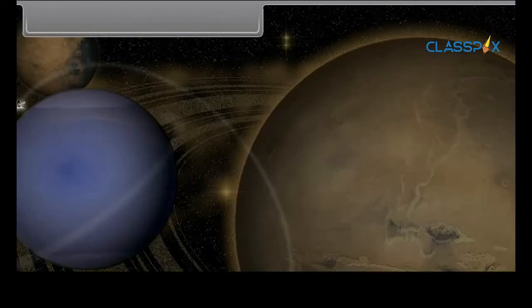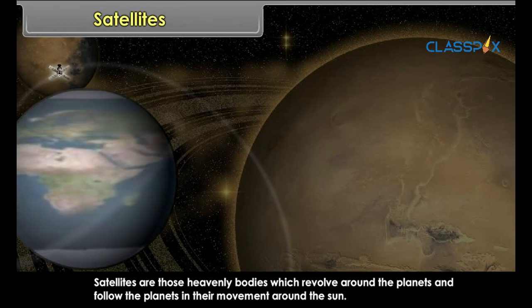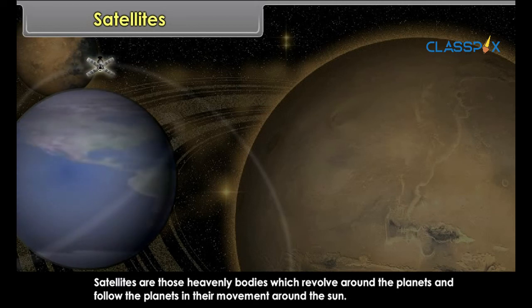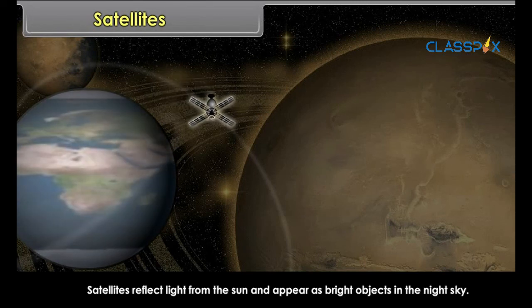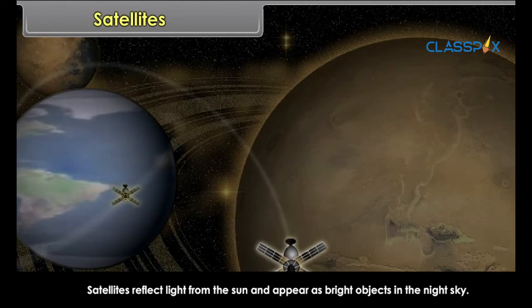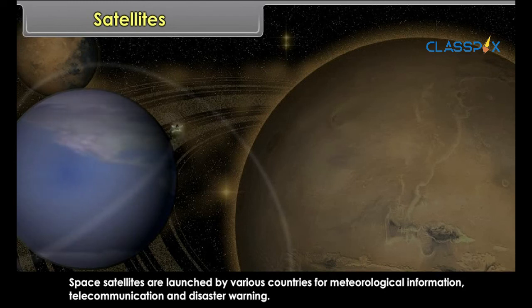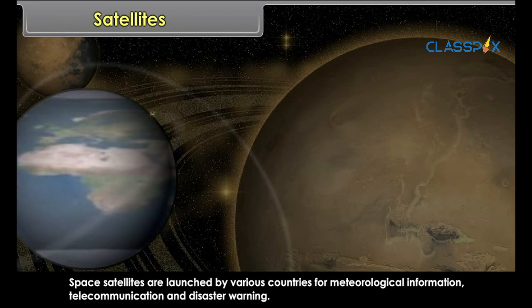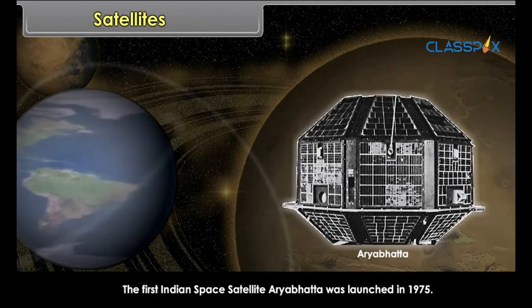Satellites. Satellites are those heavenly bodies which revolve around the planets and follow the planets in their movement around the Sun. They have no heat and light. Satellites reflect light from the Sun and appear as bright objects in the night sky. Space satellites are launched by various countries for meteorological information, telecommunication and disaster warning. The first Indian space satellite, Aryabhatta, was launched in 1975.